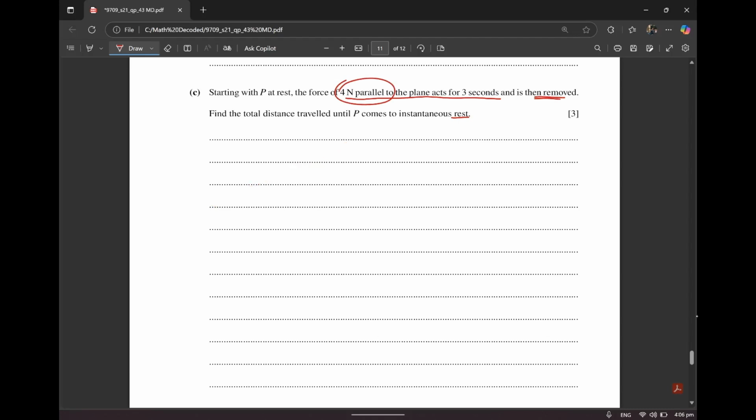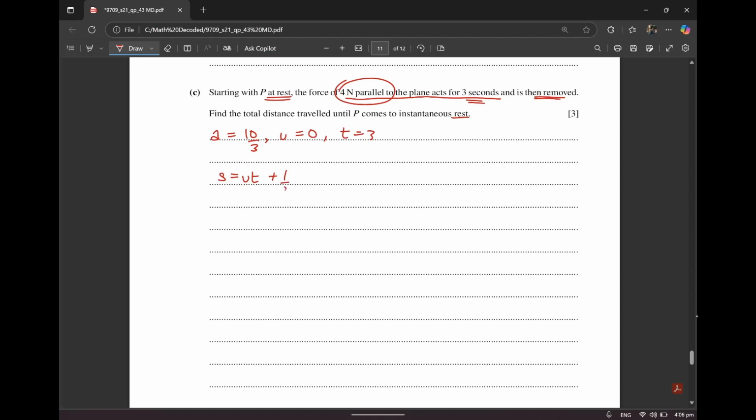So we know that the acceleration that we found out was 10 by 3 in the previous part. U is equal to 0 because it says starting at rest, and time is equal to 3. They gave us the time over here. I use S equals ut plus half at square.